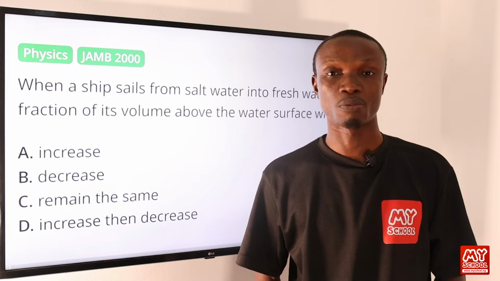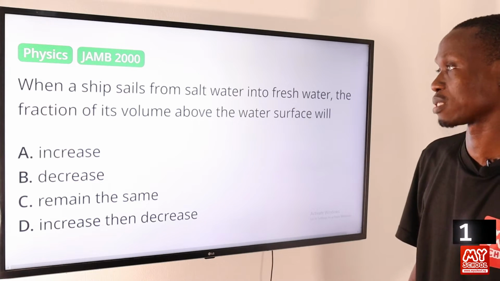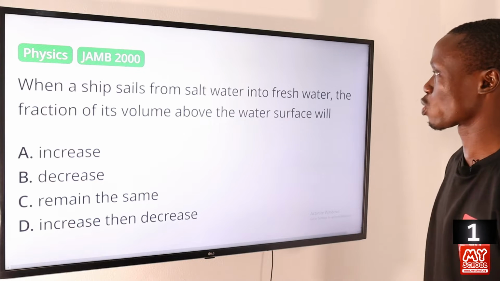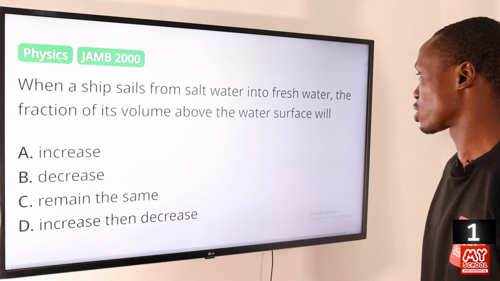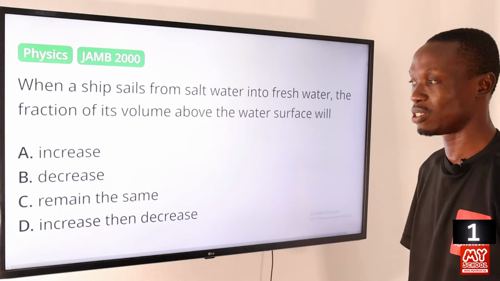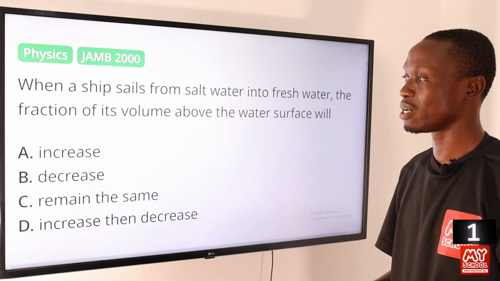In today's video, we shall be answering question 1 to 25. So let's start with question 1. When a ship sails from salt water into fresh water, the fraction of its volume above the water surface will A. increase, B. decrease, C. remain the same, D. increase, then decrease.